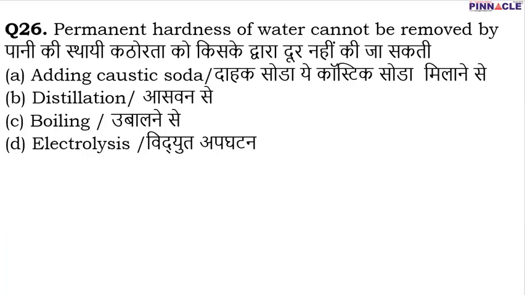Coming to question number 26. Question number 26 is, permanent hardness of water cannot be removed by what? Why or how can we not remove permanent hardness? Permanent hardness can never be removed by boiling. Temporary hardness can be easily removed by boiling, but permanent hardness is very difficult to remove with the help of boiling, because permanent hardness is caused by the presence of calcium and magnesium chlorides and sulfates, and they do not get decomposed or dissolved by boiling. Therefore, permanent hardness can never be removed by boiling.